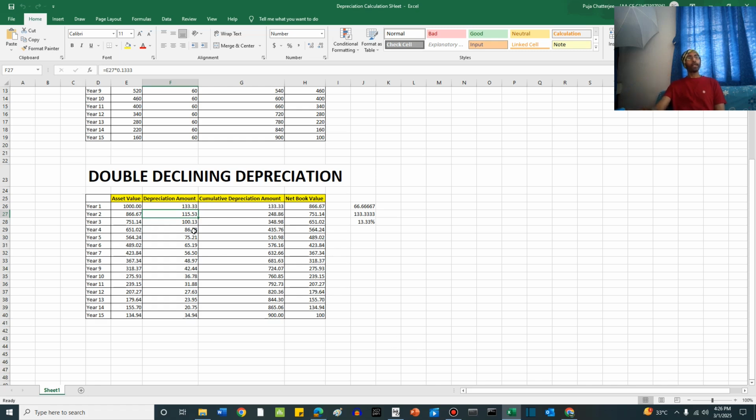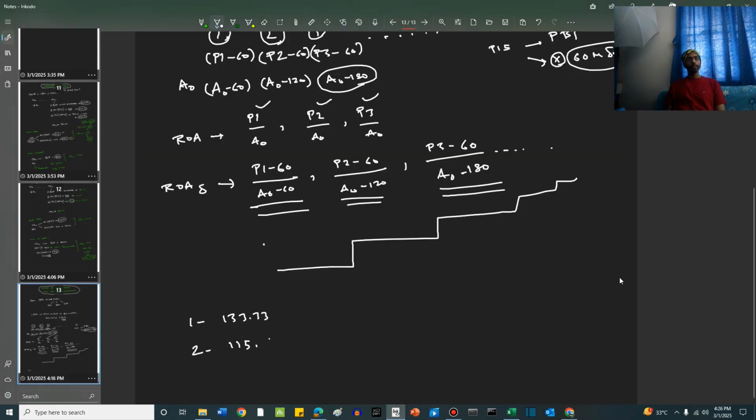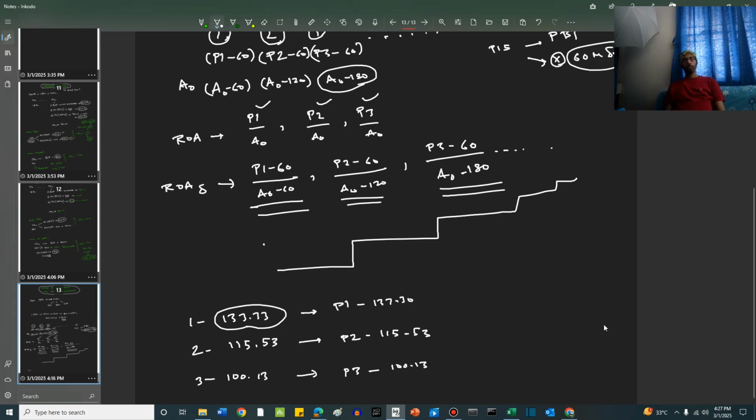Now, coming back to this point, the third year depreciation is 100.13. So let us write it. 115.53, 100.13. So like this, you can see the depreciation amount is much more, right? So the profit P1 becomes P1 minus 133.33. The profit P2 becomes P2 minus 115.53. The profit P3 becomes P3 minus 100.13. Like this, profits change.